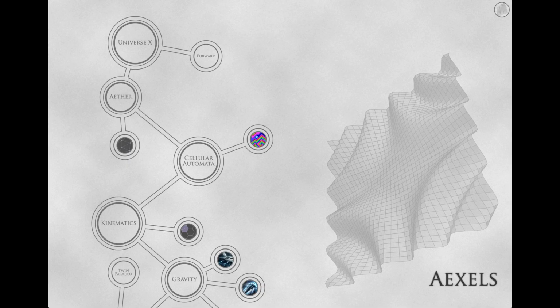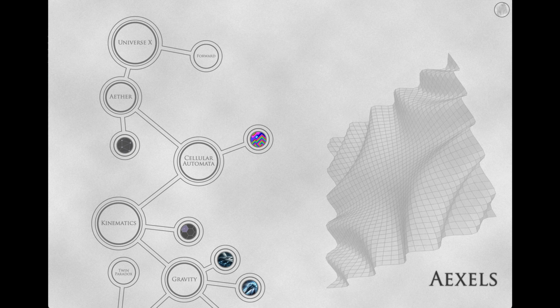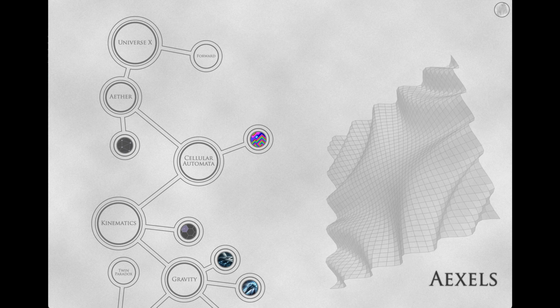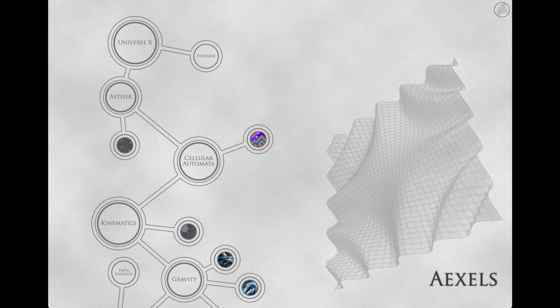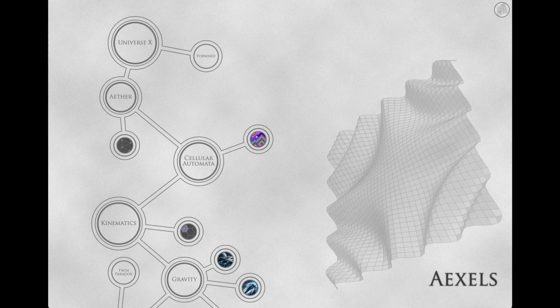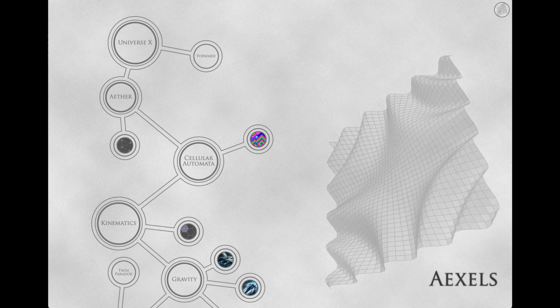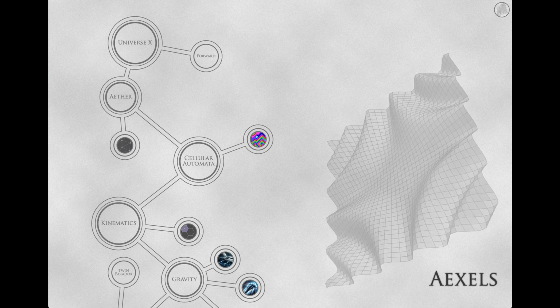Of course, these facts about the axials of Universe X leave many questions unanswered. For example, what is the exact equation of force between individual axials? Does the notion of momentum exist for axials? How many dimensions of state are there? Answering these questions and many more will be our primary focus for years to come. As such, let our exploration begin.